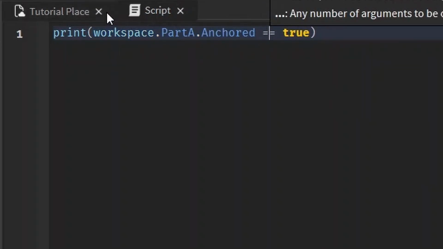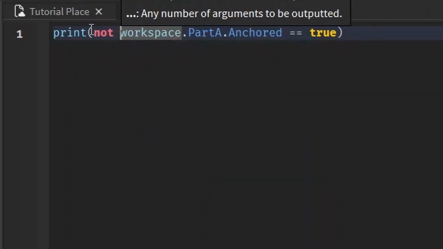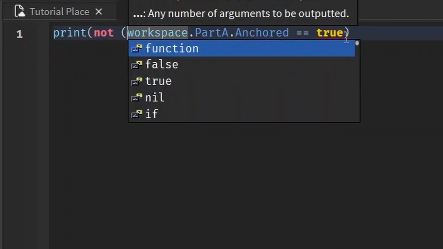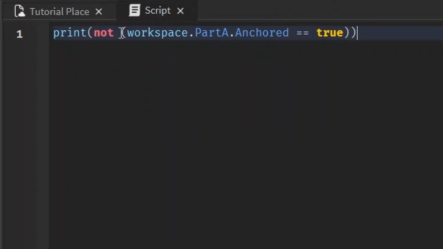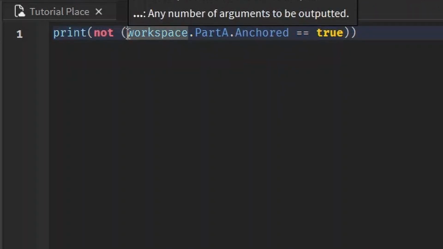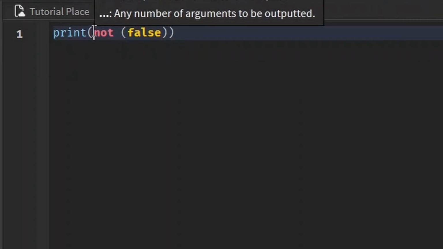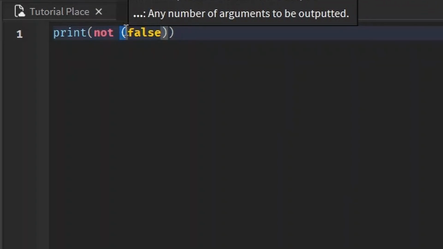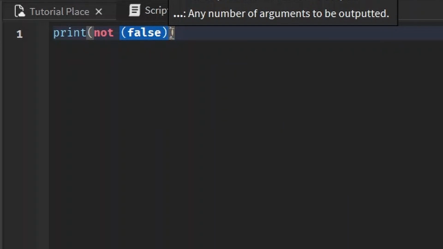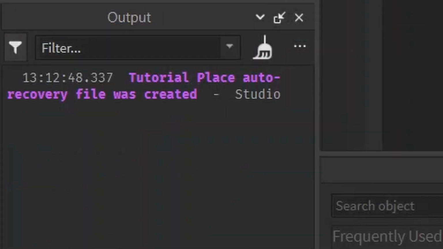But another way to do this is if you just write the word not in front. But you have to put this condition in parentheses. And what is this doing? Since we put this in parentheses, it's checking this statement first. Is workspace.part.anchored equal to true? No, so this is basically false. And this not just gives us the opposite of whatever condition is next to it. So the opposite of false is true. So it's going to print out true.